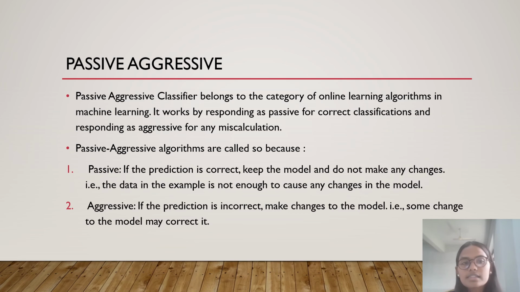Last but not the least is passive aggressive. Passive aggressive classifier belongs to a category of online learning algorithms. It is a real-time prediction. It works by responding as passive for correct classification and responding as aggressive for miscalculations. If the prediction is correct, it keeps the model as it is and does not make any changes. That is its passive behavior. The data in the example is not enough to cause any change in the model. It becomes aggressive if the prediction is incorrect and it makes changes to the model. That is, some changes to the model may be correct, and hence it works in this fashion again and again.